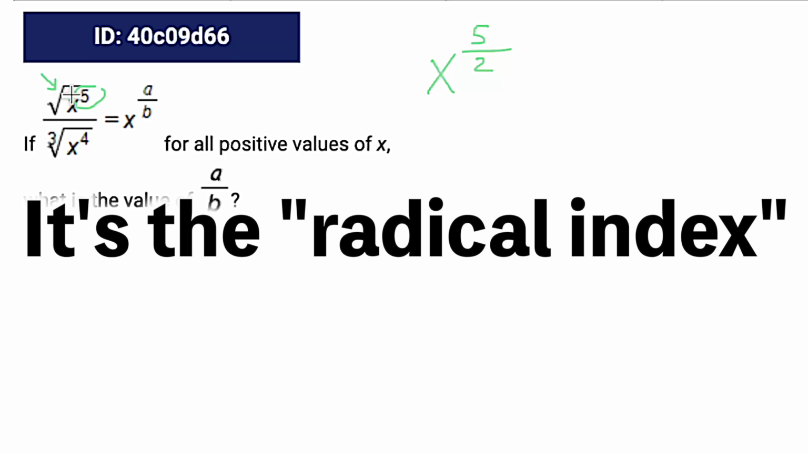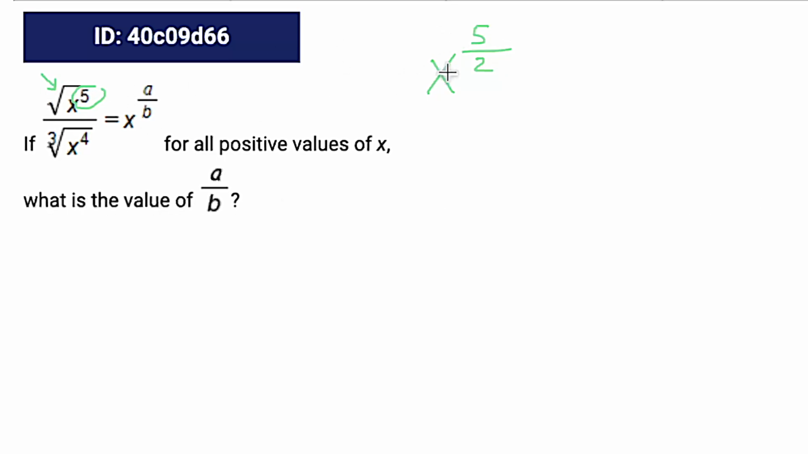Anyway, whatever number's in the divot there becomes our denominator. And because there's nothing, that means there's an invisible 2. And then down here, we have x to the 4 divided by 3. Again, divot, denominator, exponent, numerator. Cool. So now this is starting to look more like the right side, right?